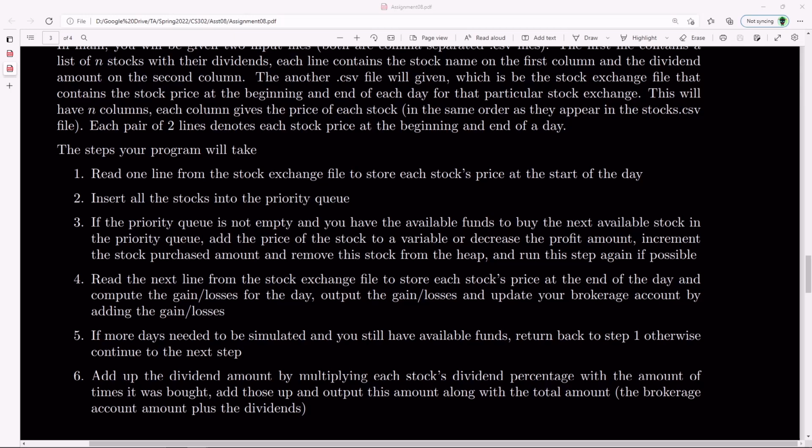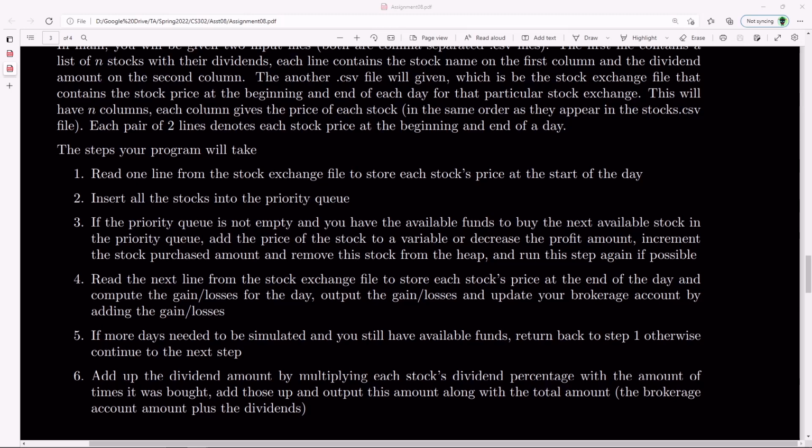Now for the input files I provided, it looks like you never run out of funds basically. So you're going to essentially stop running this program once the number of days are simulated. But in each day, you pop a stock off the heap one by one, add it to your total amount of money spent, and also mark which stocks you bought so far. And then once you can't remove any more stocks because you have no more funds or there's no more stocks left, you read the next line from the file to compute the stock's end of the day price, compute the gain, add it to your profit, add it to your brokerage account, the gain or loss. Then you go back to step 1 and do steps 1 through 5 over and over again for the number of days read in.